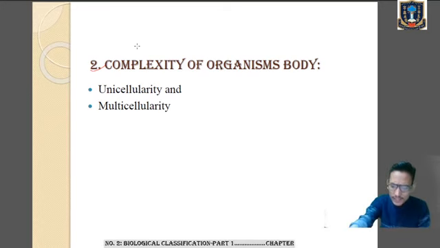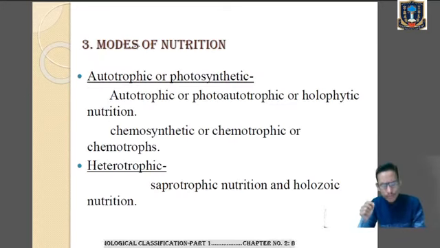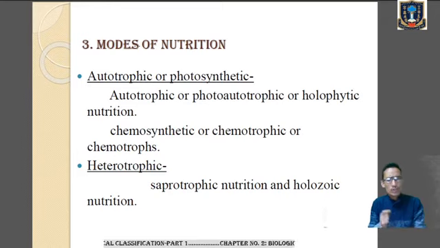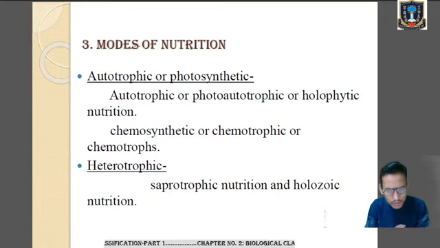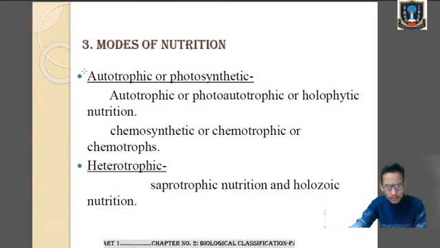Clear? Then next comes the modes of nutrition. Generally two modes of nutrition are recognized in organisms: number one, autotrophic or photosynthetic, and number two, heterotrophic mode of nutrition.